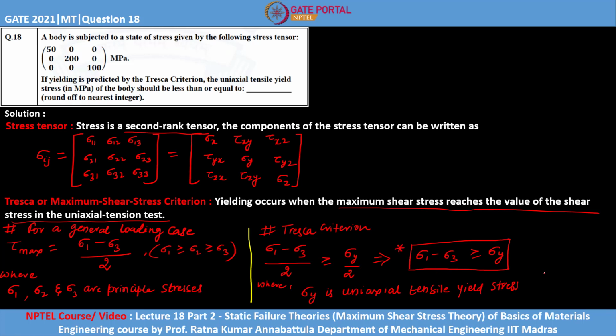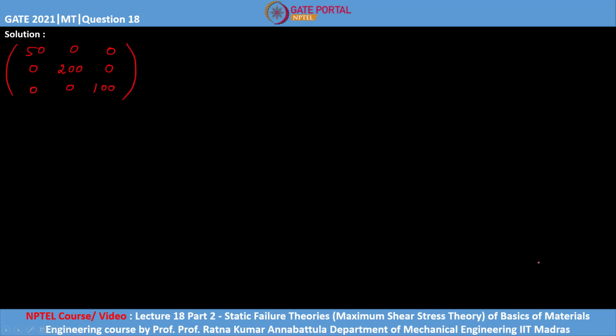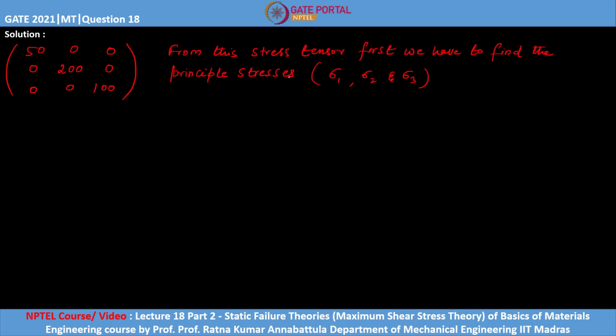Now coming to the problem, we have been given this stress tensor with only diagonal elements having some values. Other than the diagonal elements, the others are 0. So basically it's a diagonal matrix. From the stress tensor given here, first we need to identify the principal stresses, which are sigma 1, sigma 2 and sigma 3.